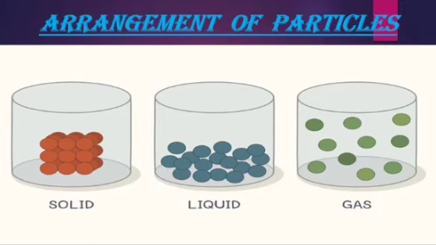That means they are free to move in any direction. They keep moving all the time. That is why they don't have a fixed shape, size, or volume. And they occupy all the available space in a container because they are not at one place. They keep moving, so they occupy the available space in the container. Air and cooking gas are some examples, and you know that air is actually a mixture of many gases.